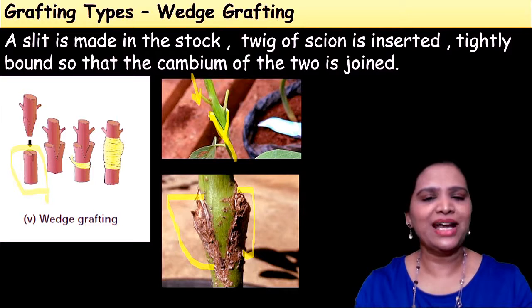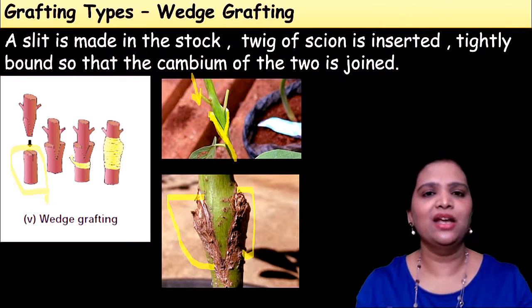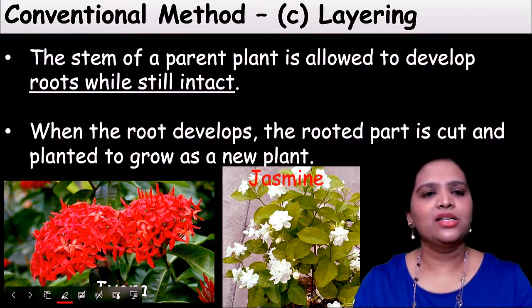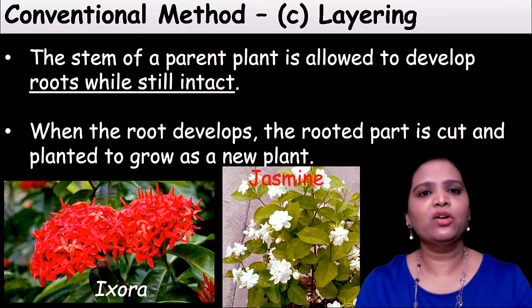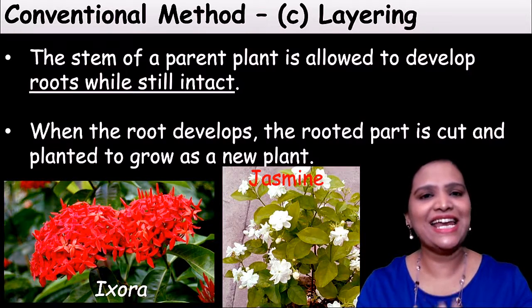So this type of grafting is called wedge grafting. So grafting is of 5 types, and depending upon which style of fusing we are making, we have different varieties.